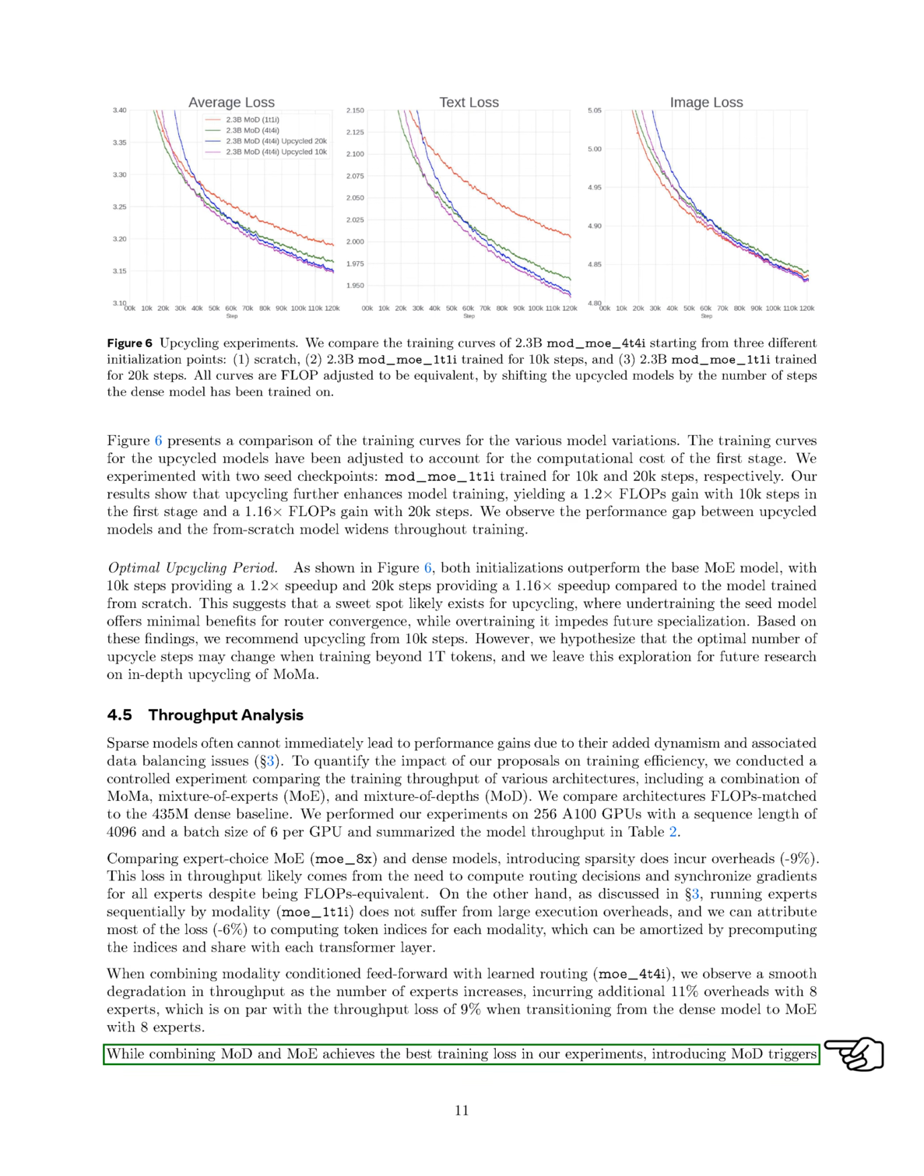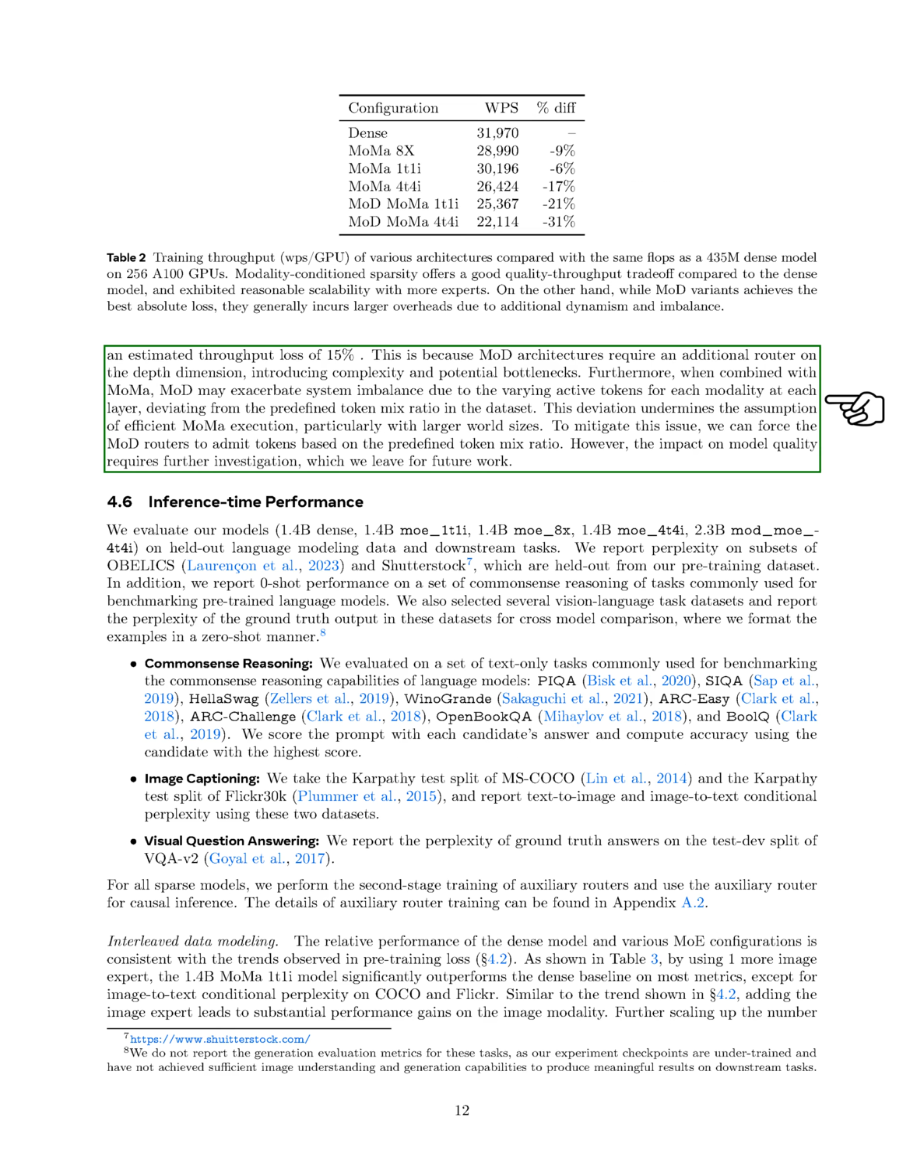While combining MoD and MoE yielded the best training loss in our experiments, it also introduced an estimated throughput loss of 15%. This loss is due to the additional router required for the depth dimension in MoD architectures, which adds complexity and can create bottlenecks.